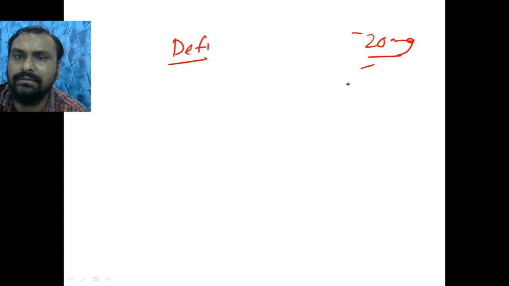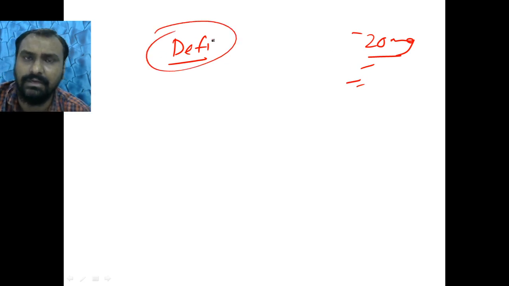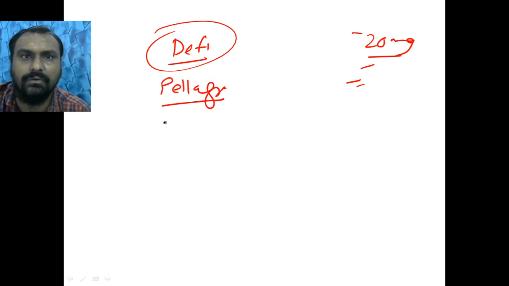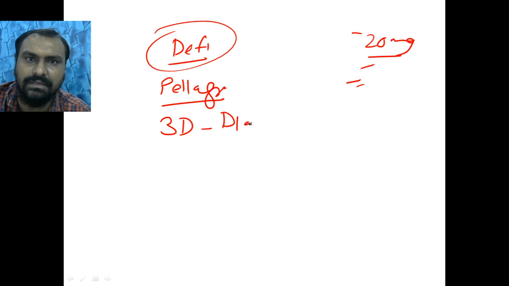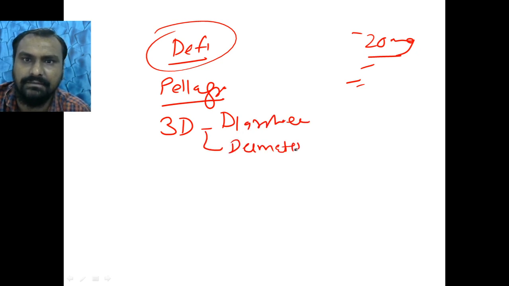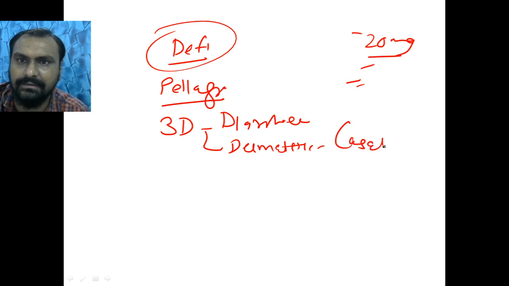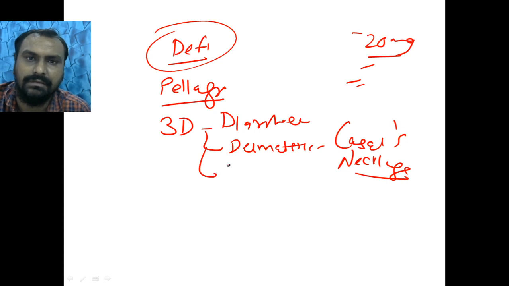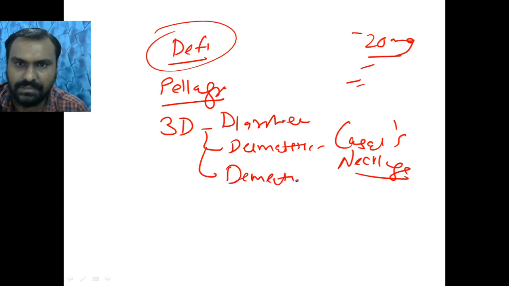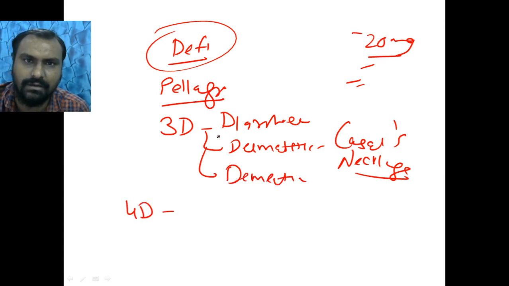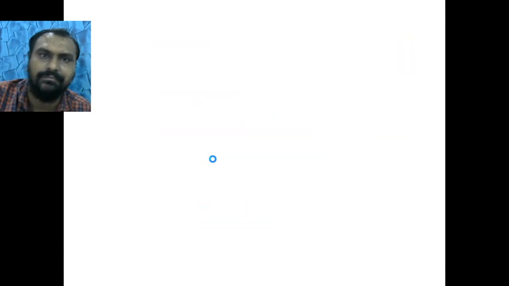Deficiency: the daily requirement is around 20 milligram. From cereals, yeast, fish, and meat, we get the niacin. But if a person doesn't take it, it will lead to deficiency. It is called pellagra, also called the disease of 3D, that is diarrhea, dermatitis, where the specific sign is Casal's necklace, and dementia. It is also called the 4D, along with diarrhea, dermatitis, and dementia, it can lead to death.